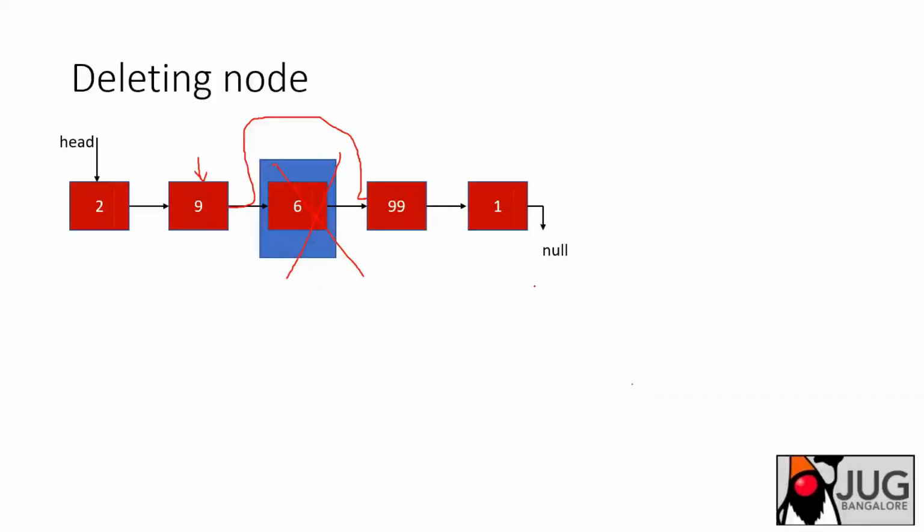So if you see insertion in the beginning, insertion in the end, or insertion in the middle, or deleting in the beginning, deleting at the end, or deleting in the middle, these are all operations that require constant time. You can do this in big O of 1. When I started this linked list session, I was explaining the problems in arrays, where insertions and deletions are a bit complicated operations because you need big O of n.